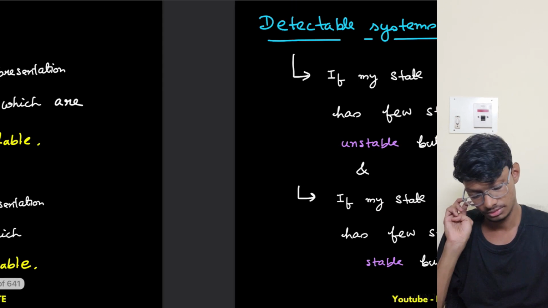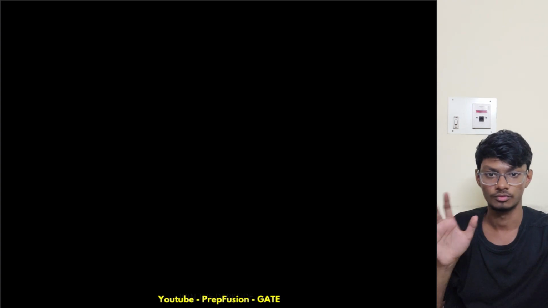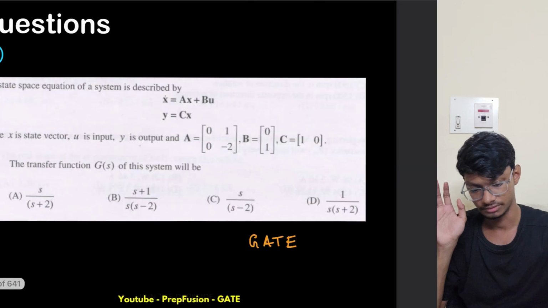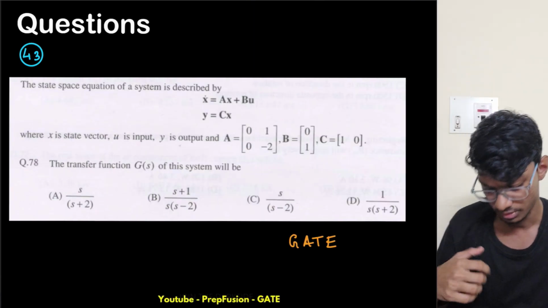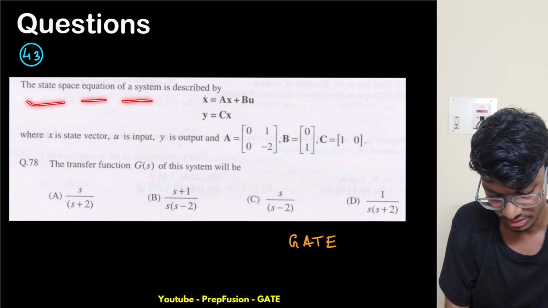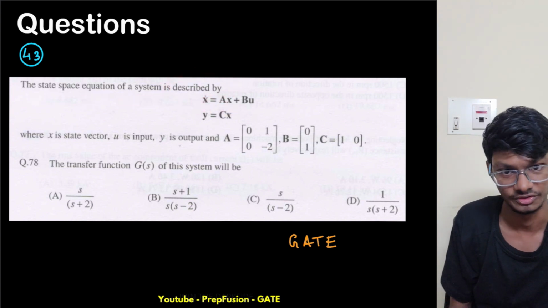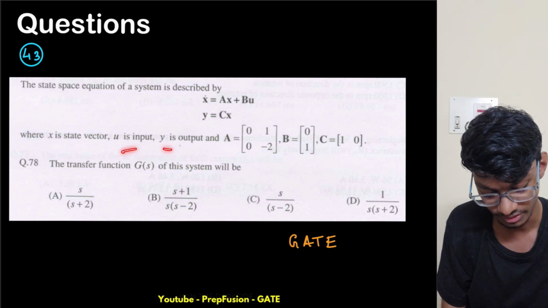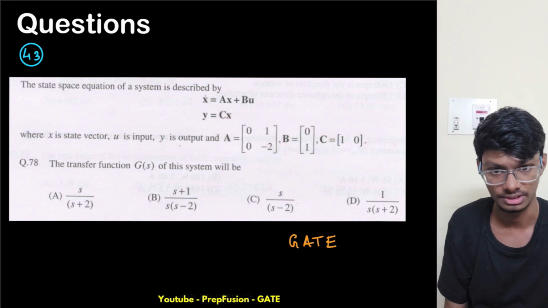Okay, so now we'll do a few questions. Let's start. This is the first question, a GATE question. What does this question tell us? We have been given the state space equation of a system described by x dot equals Ax plus Bu. We know this already, right? x is the state vector, u is the input, and y is the output. Now A is this, B is this, and C is this.